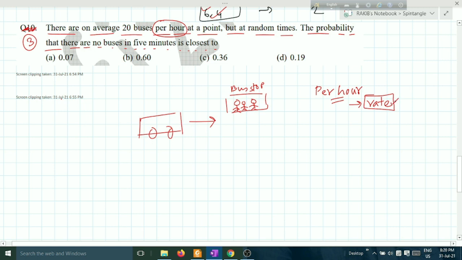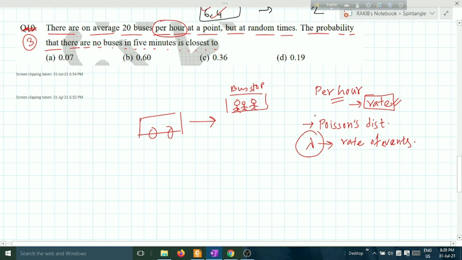In case of Poisson's distribution, we have learned one parameter, you can check your copy, that lambda is called rate of events per unit time. By this we can identify this is a Poisson distribution problem, not binomial distribution.